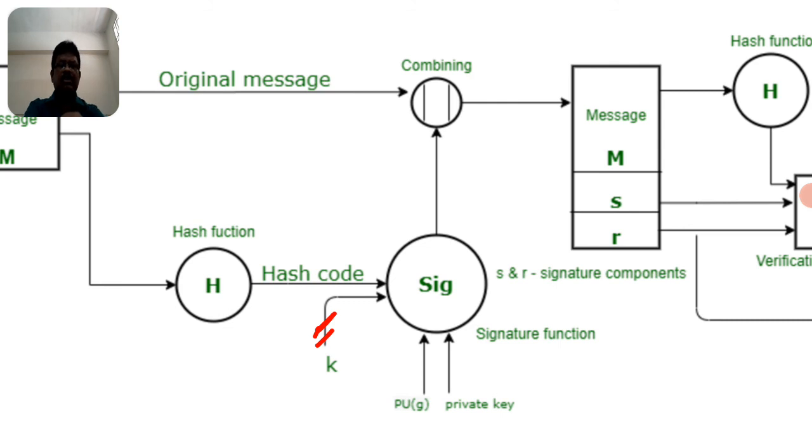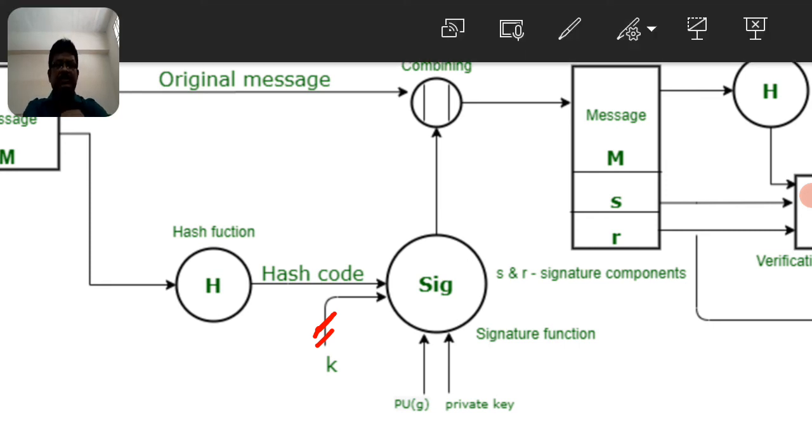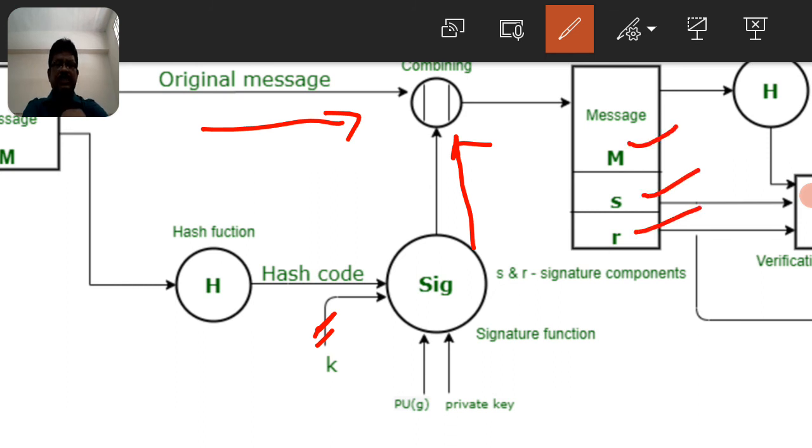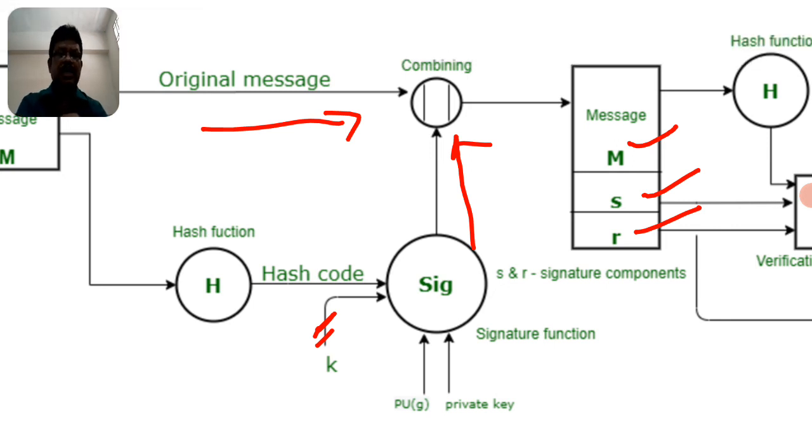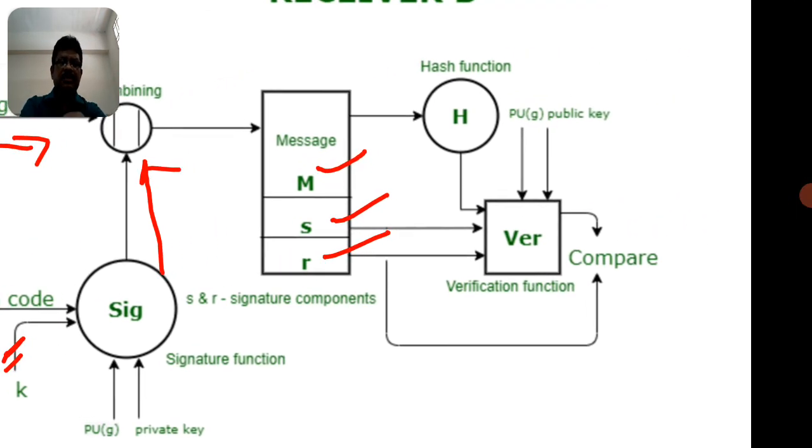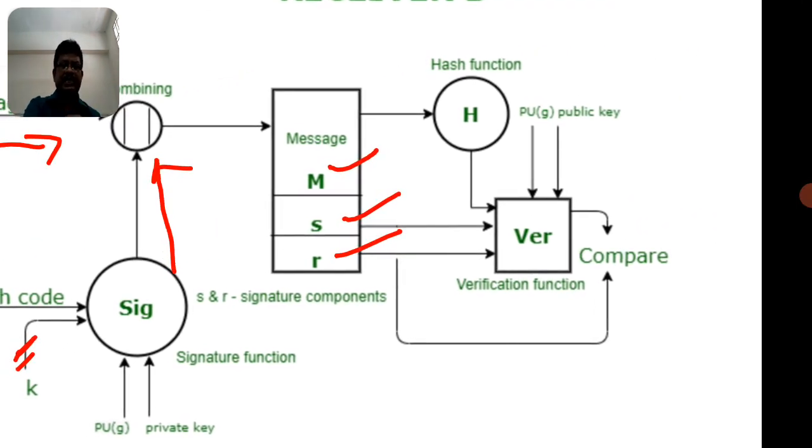So the signature algorithm allows different inputs. One is the hash code, the integer K, the public key elements, and the private key. So the four can be combined into the signature, and this signature is concatenated with the message M. If both are concatenated, then it derives the message M and the signature, which has two labeled components, S and R. M is the common message, that is the original message, and the signature is the two labeled components S and R.